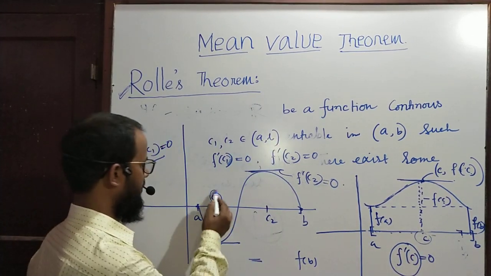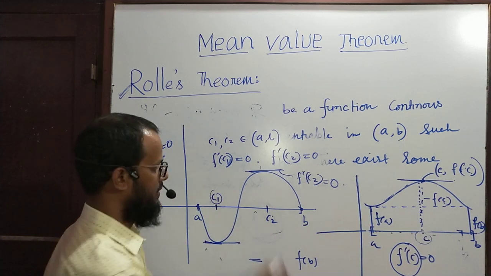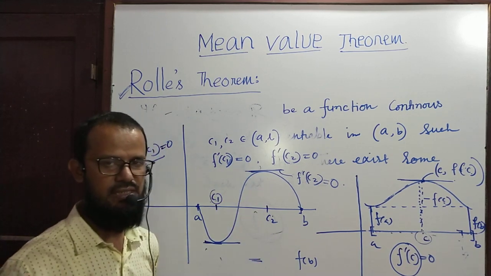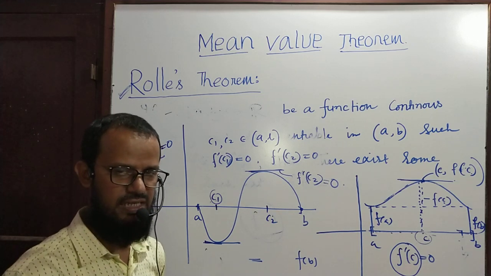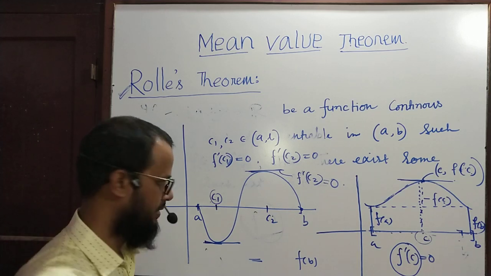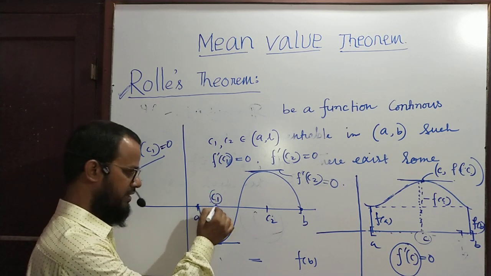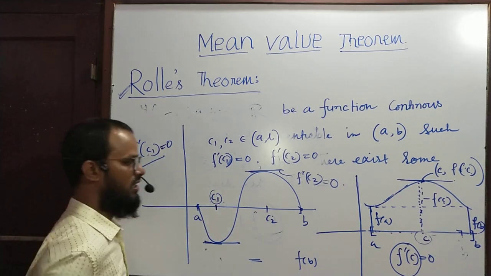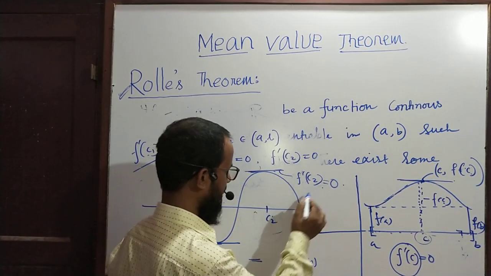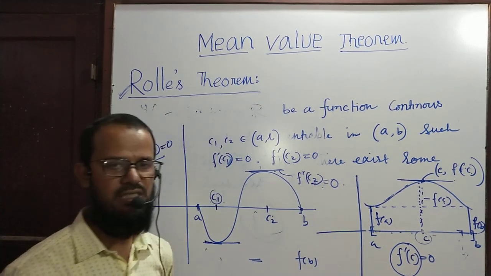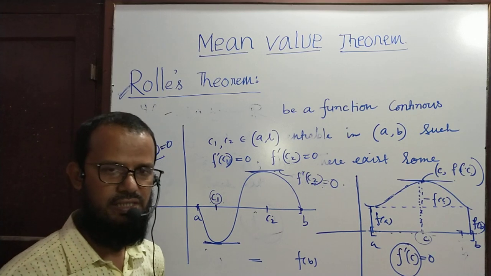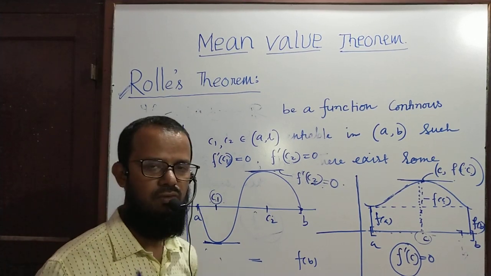In this case there are 2 points where the tangents are parallel to the x-axis. It means the derivative of the function, f dash x, is equal to 0 at that point. So f dash C1 equals 0, and f dash x equals 0 at the point C2, therefore f dash C2 equals 0.